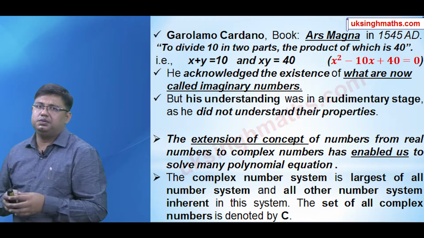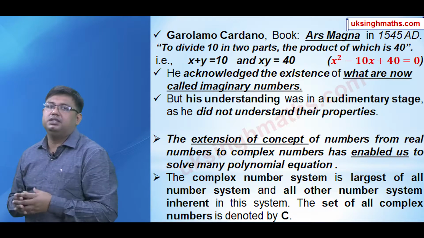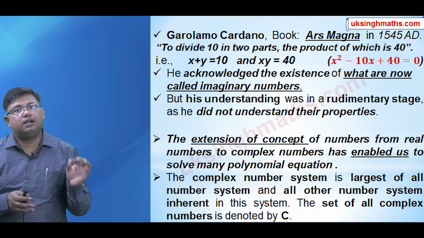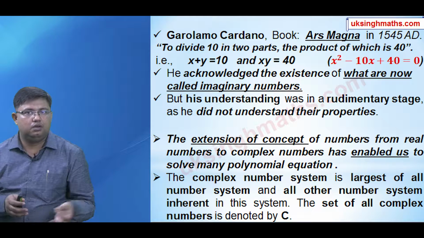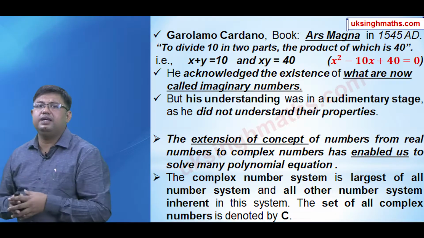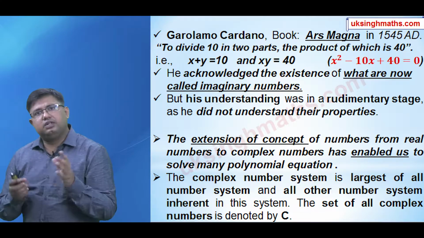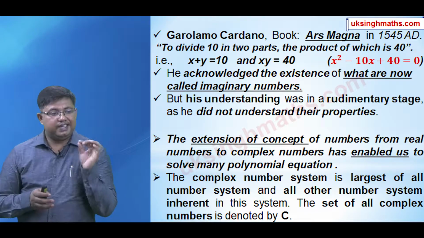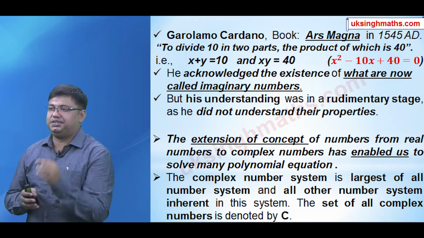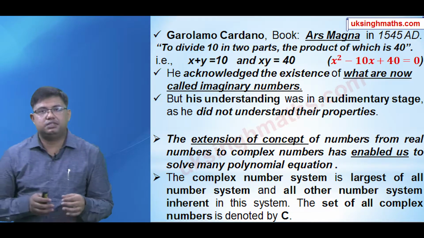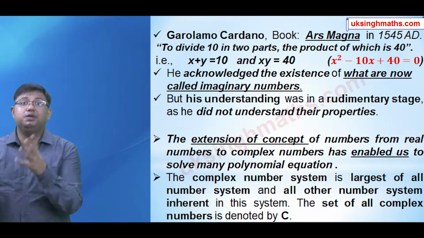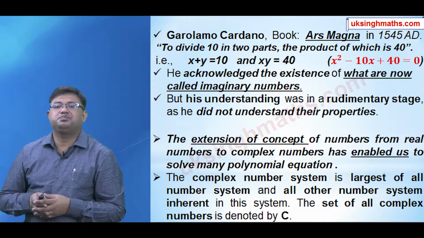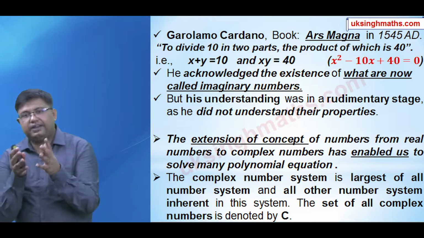So Girolamo Cardano was the first person who conceived the idea about the existence of numbers that are now called imaginary numbers or complex numbers. But his understanding was at a very rudimentary stage, because he didn't understand the properties of such numbers. Thus we have seen that the extension of the concept of numbers from real numbers to complex numbers has enabled us to solve many polynomial equations. The complex number system is one of the largest number systems, and all other number systems are inherent within it.